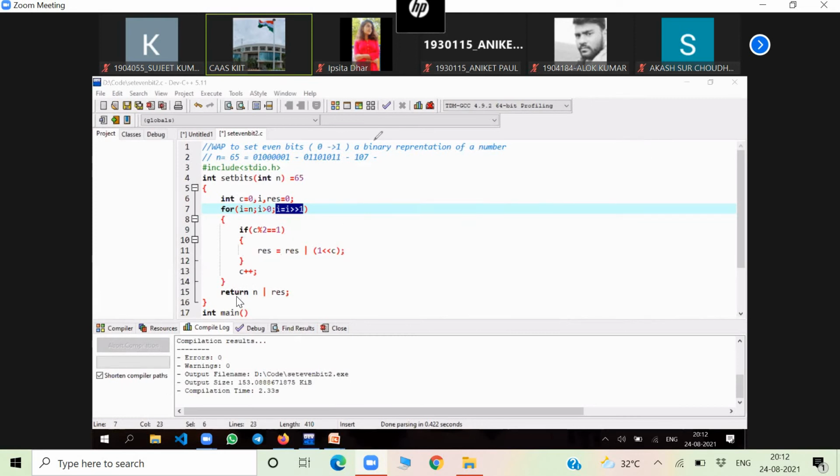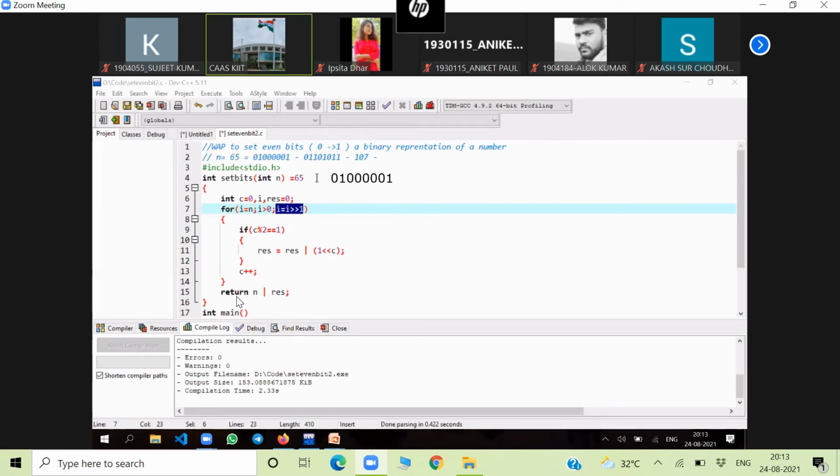See here, once again. This is the important part. You have to understand the binary value of 65. 65 is 0 1 0 0 0 0 0 1. Clear? Now I is equal to 65. I greater than 0 is true, so we enter the block.